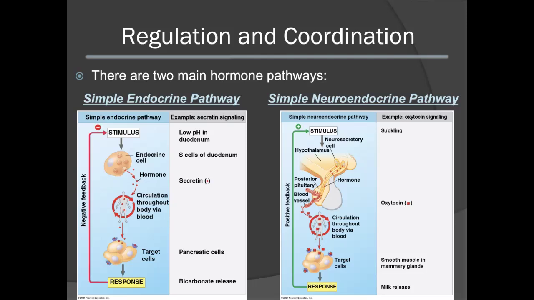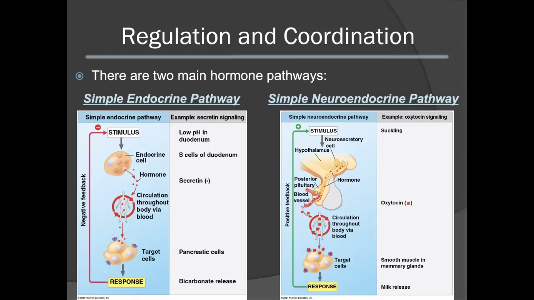We'll now take a look at the neuroendocrine pathway as evident in the oxytocin signaling pathway. The stimulus in this case is the suckling of an infant. This will then cause activation of the hypothalamus, specifically neurosecretory cells in the hypothalamus. These neurosecretory cells will be activated to secrete the hormone oxytocin. Oxytocin will then be released from the posterior pituitary to then travel in the bloodstream and circulate throughout the body.